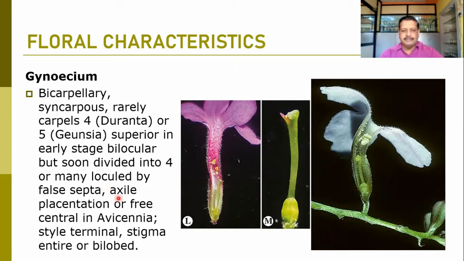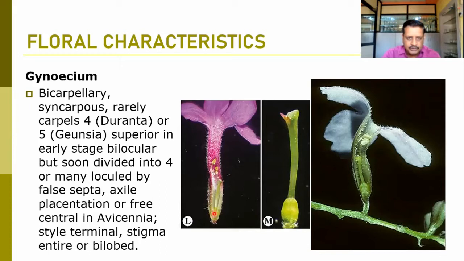Mostly the placentation is axile type and it is free central in Avicennia. Avicennia is a mangrove plant where you can find the ovules freely centrally arranged. There is no septation or partition formed here. The style is mostly terminal and the stigma is entire or lobed. Here you can observe the LS of the flower. 2 flowers have been shown. Here also you can observe the ovary, style and the stigma. Stigmas are most of the times lobed, and a bifurcated structure can be observed here. The ovary, a style and the bifurcated or lobed stigma is there.